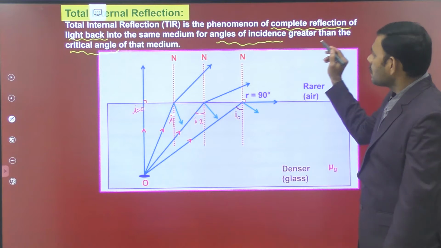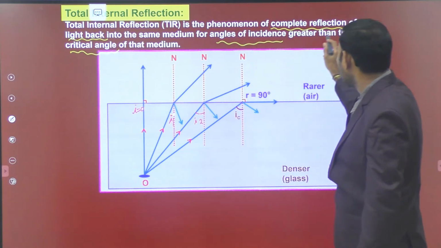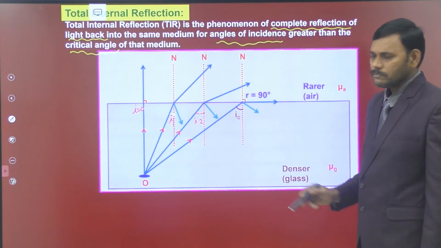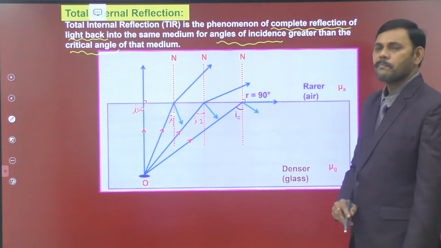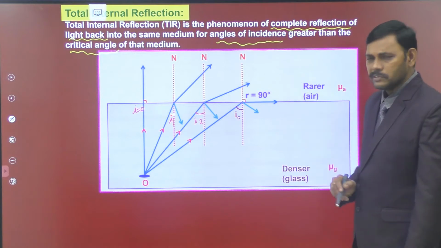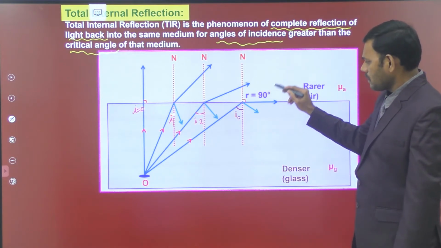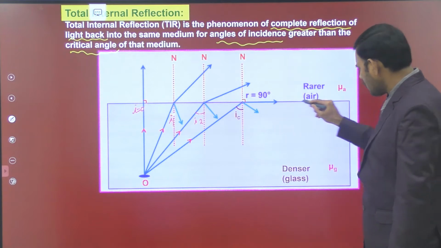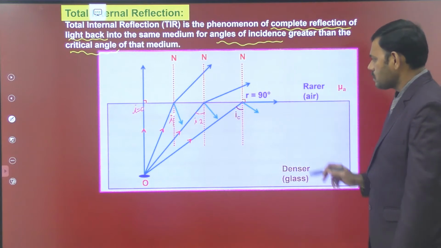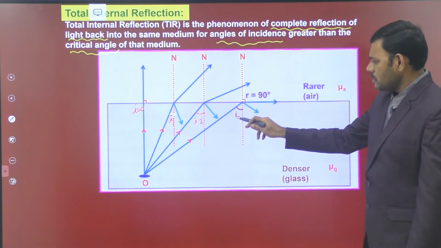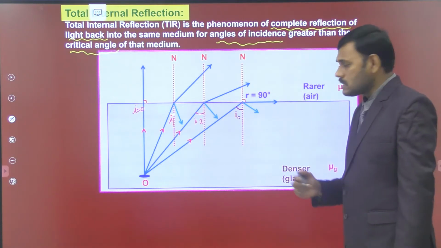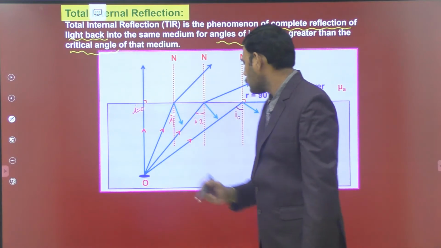So we get the answer for this second part. What is meant by critical angle? Critical angle is the angle of incidence in the denser medium for which the angle of refraction in the rarer medium is 90 degrees, so that the refracted ray grazes along the boundary surface. You are observing it is travelling along the interface. So the angle of incidence in the denser medium for which the refracting angle becomes 90 degrees is the critical angle. Hence this is the definition.